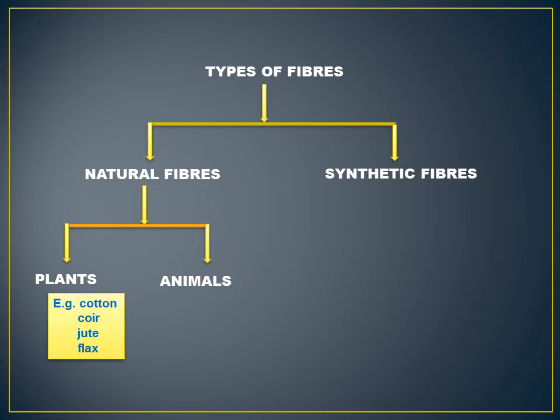What are examples of plant fibers? Cotton, coir, jute and flax. What are examples of animal fibers? Wool and silk.